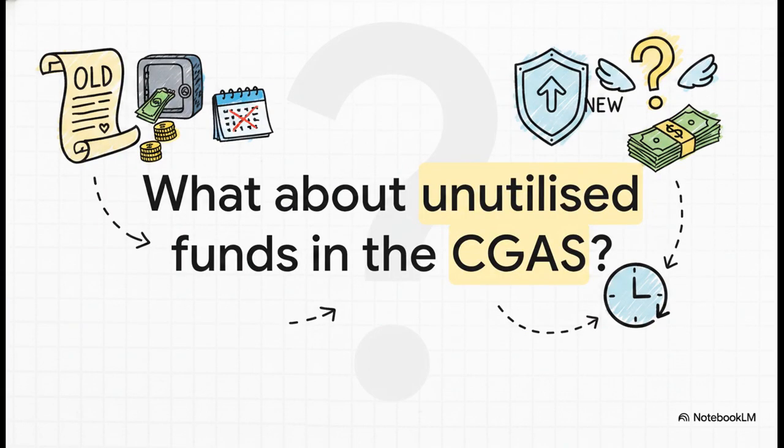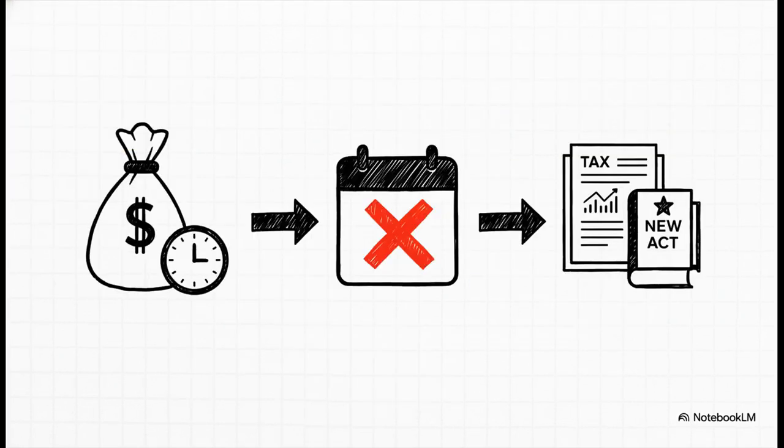Here's another one of those tricky practical issues that I see popping up with this transition. What if you put money into the capital gains account scheme, the CGAS, under the old law to claim an exemption, but the time limit to actually use those funds expires after the new act is already in place? What happens then? Well, the answer is actually quite clear, thankfully. The transition rules say that if those funds are still sitting there unutilized when the time is up, that amount will be treated as a capital gain. It gets taxed in the year that the period expires. And here's the key part. It will be taxed under the rules of the new Income Tax Act 2025.